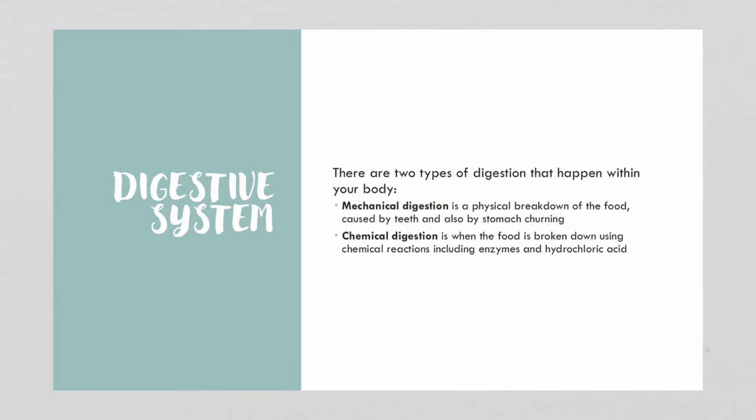Our digestive system, there's 2 different kinds of digestion that happens. So mechanical digestion is a physical breakdown of food, and that's caused by your teeth, by your stomach churning, so muscles will help grind up food and break it into smaller pieces as well. And then chemical digestion is when the food is broken down using chemical reactions that involve enzymes, which are molecules that build things up and break things down. And then hydrochloric acid is also involved in chemical digestion. Again, you'll learn that in more detail in grade 11 biology.